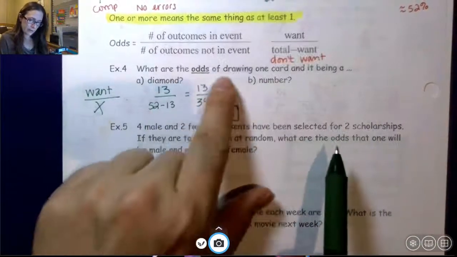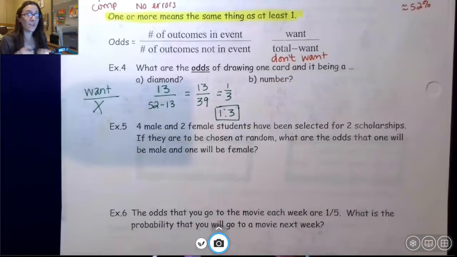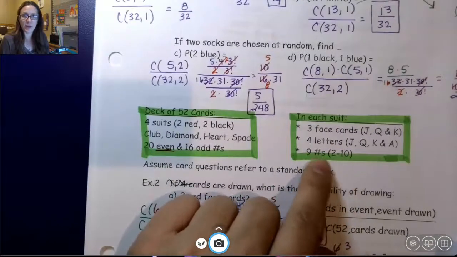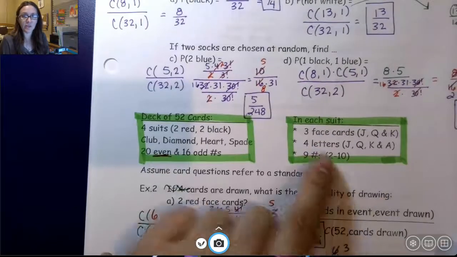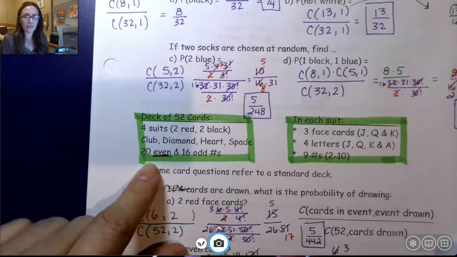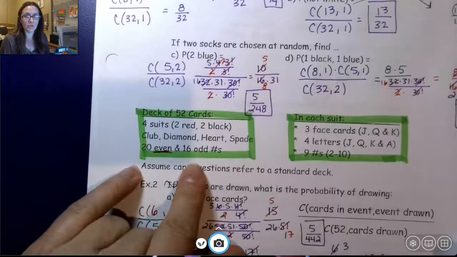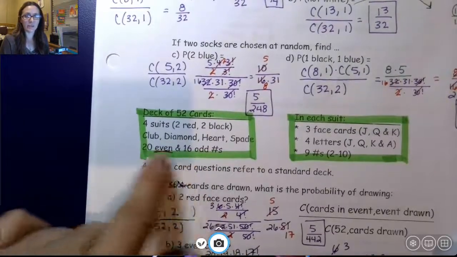So what are the odds of drawing one card and it being a number card? So again, go back to that green. How many of them are number cards? Well, you have suits, you have faces, you have letters, 9 numbers 2 through 10 in each suit, 20 are even in the whole deck, and 16 are odd. Those are numbers. 20 and 16 is going to be 36 cards.